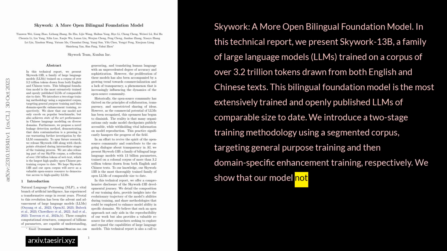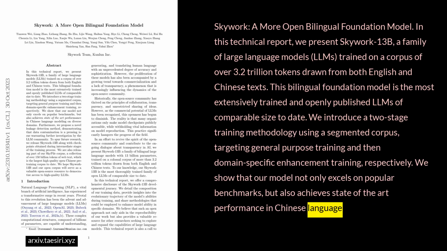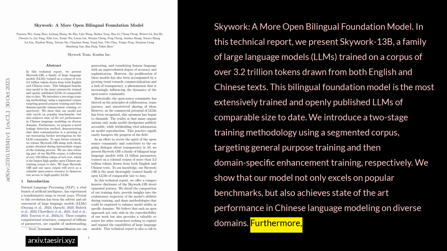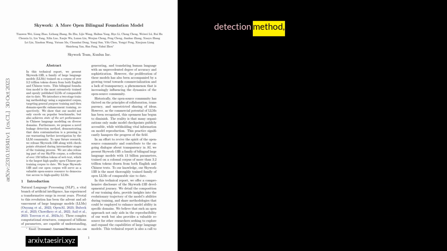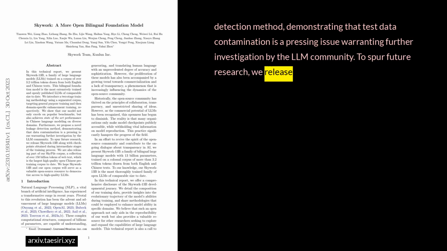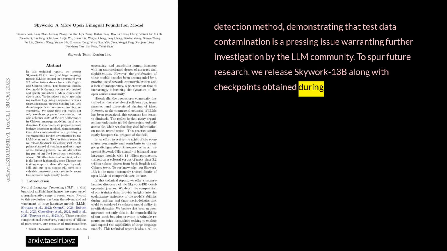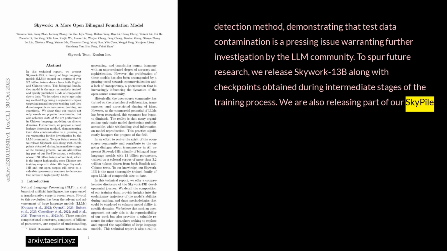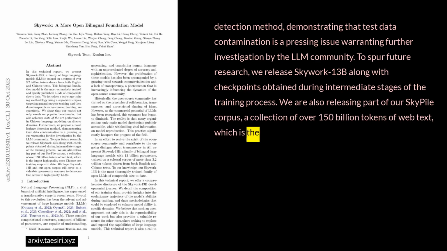We show that our model not only excels on popular benchmarks, but also achieves state-of-the-art performance in Chinese language modeling on diverse domains. Furthermore, we propose a novel leakage detection method, demonstrating that test data contamination is a pressing issue warranting further investigation by the LLM community. To spur future research, we release Skywork-13B, along with checkpoints obtained during intermediate stages of the training process. We are also releasing part of our SkyPile corpus, a collection of over 150 billion tokens of web text, which is the largest high-quality open Chinese pre-training corpus to date.